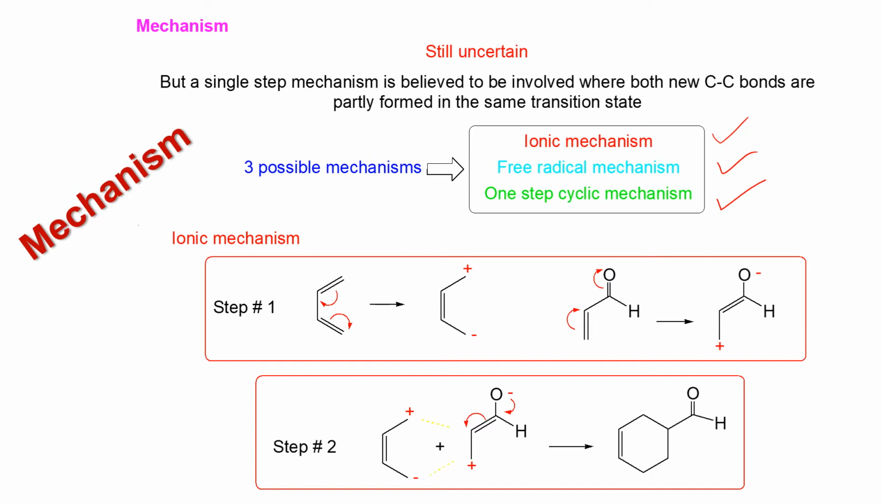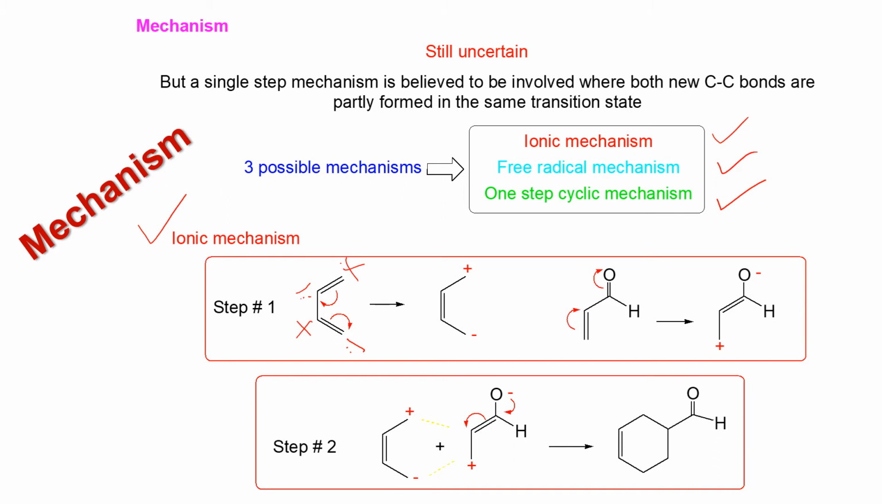First, about the ionic mechanism. If the condition is ion producing, in that case both diene and dienophile will be ionized. First, we can see here, due to the delocalization of the pi electron, if this pi electron moves to this carbon, this carbon will be negative and this carbon will be positive, and if this pi electron moves to this carbon, this carbon will be negative and this carbon will be positive.